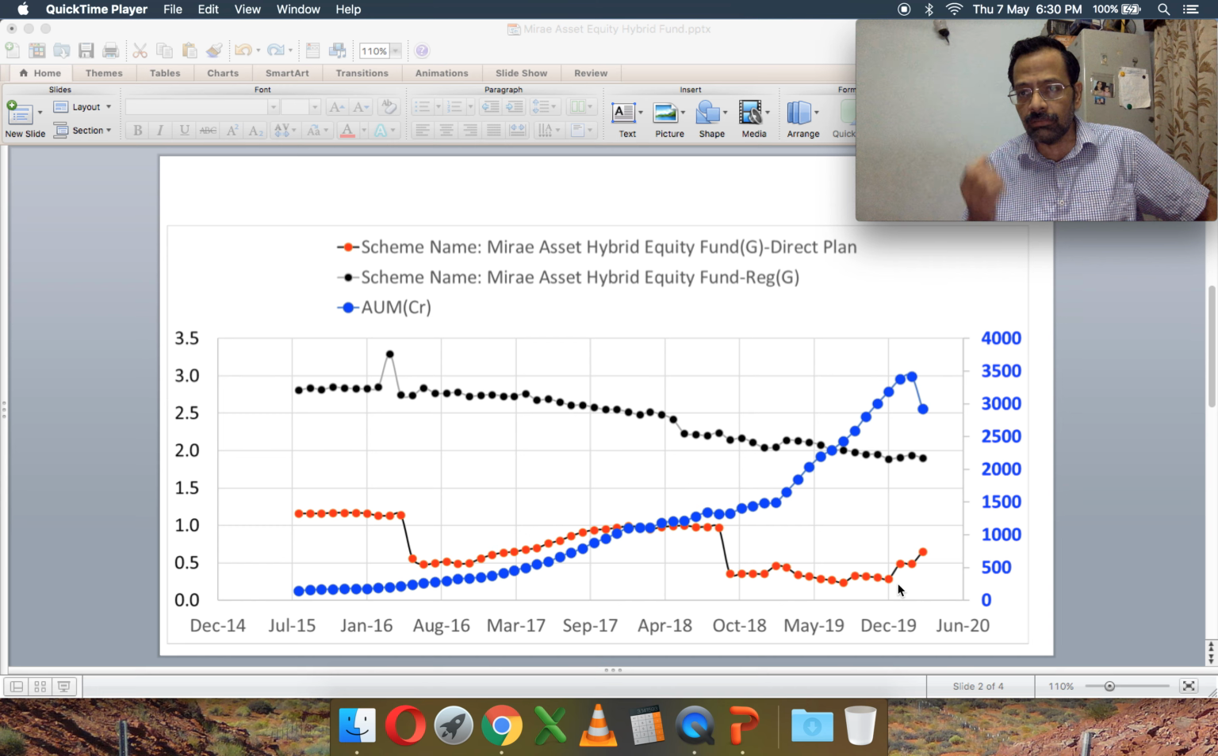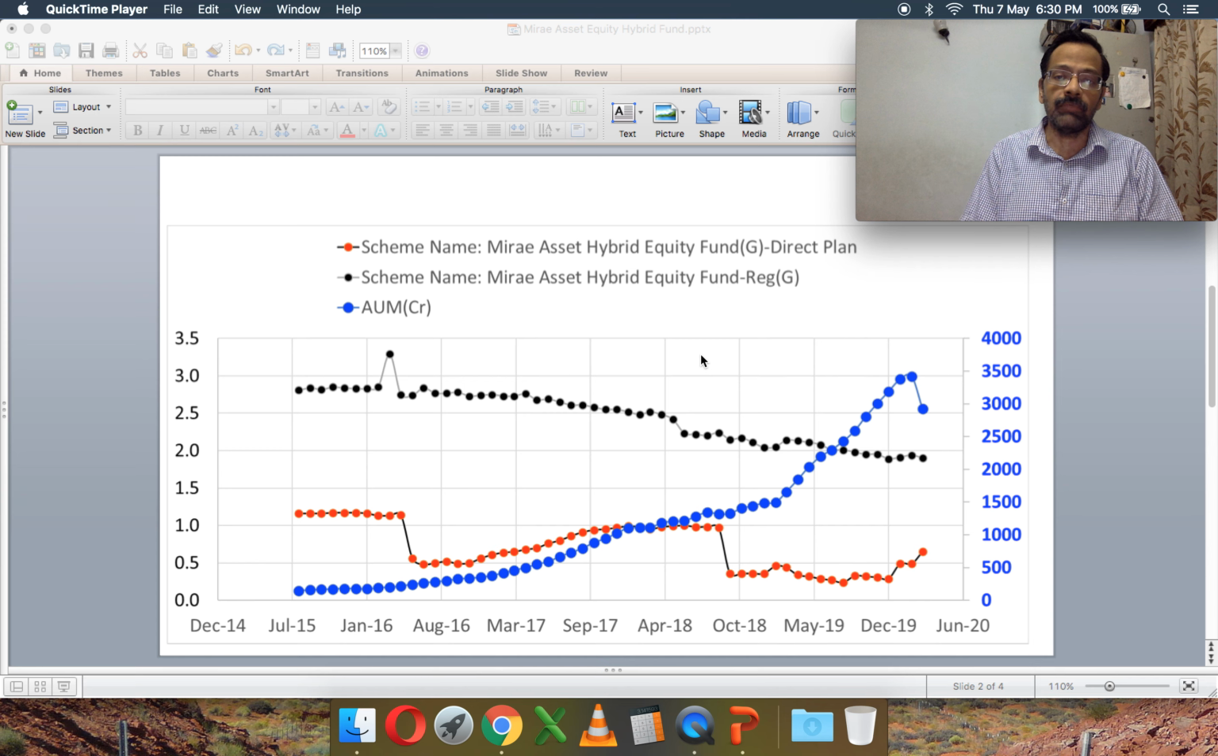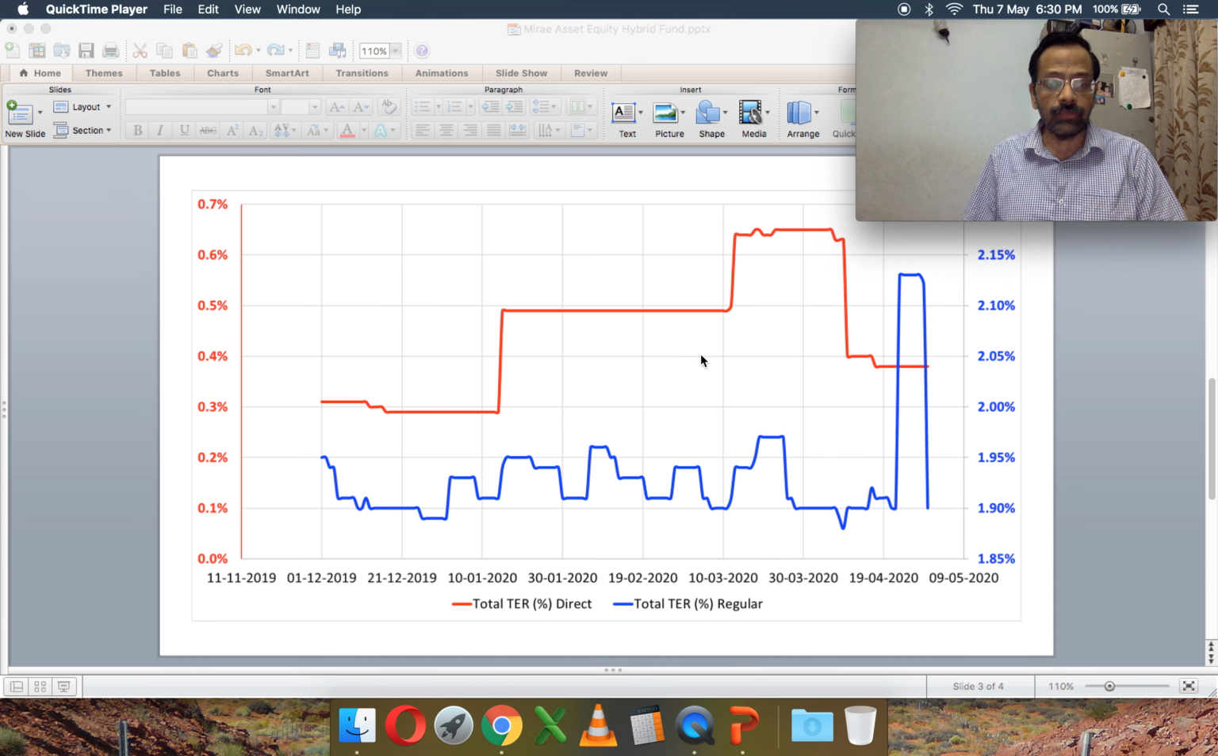And this increase, since you're tracking it once a month, could correspond to the fall in AUM. So they are compensating for the fall in AUM by the increased TER. But then SEBI has mandated that the AMC should publish their TER daily. If you look at the TER movements daily from the 1st of December 2019, you see a slightly different picture.